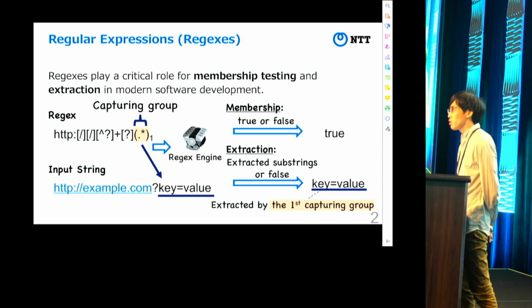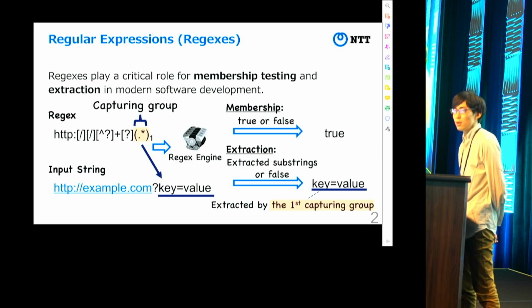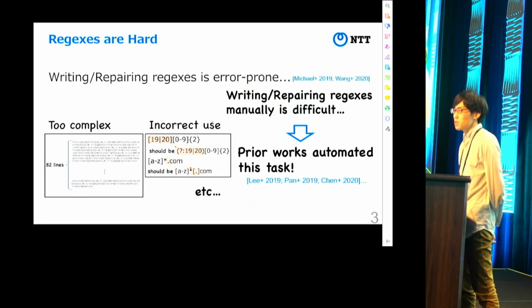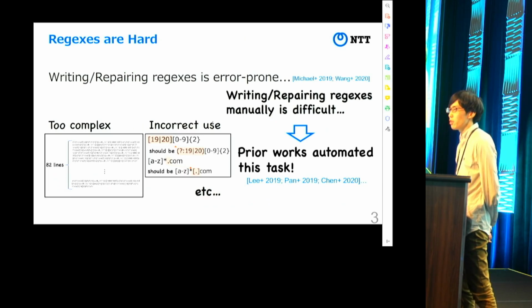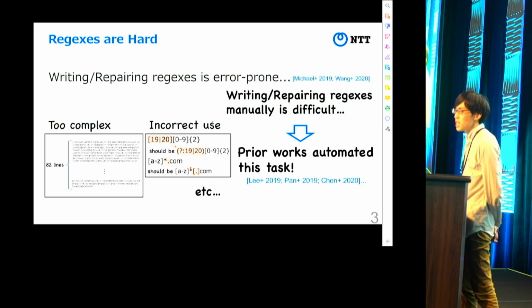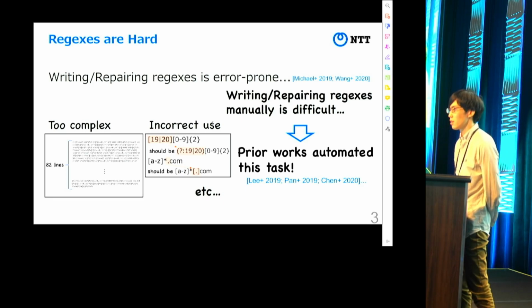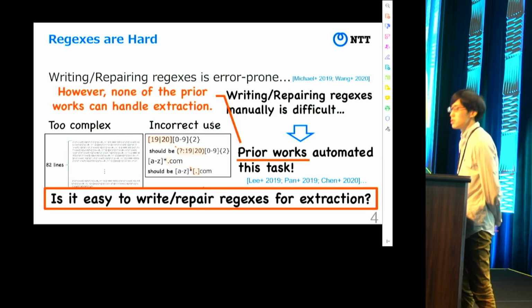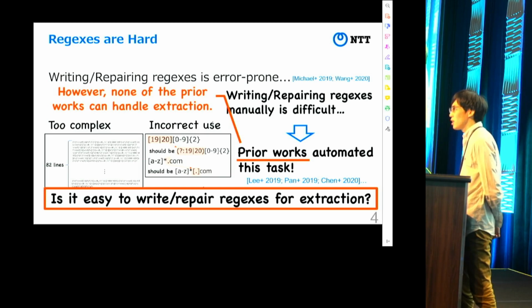As you know, regular expressions are ubiquitous, but despite the widespread use of regexes in practice, there's a problem. The problem is that regular expressions are difficult, for several reasons. This is a problem because if we incorporate an incorrect regex into a program, then it may become a bug of the program. In more serious cases, it may become a vulnerability of the program. So to overcome this situation, prior works try to automate the task. However, these prior works focus on only regexes for membership testing, and none of them can handle extraction. But does it mean that extraction is easy?